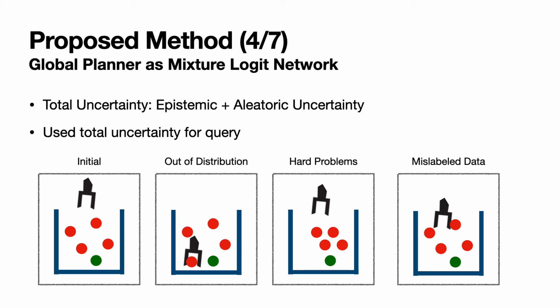Possible cases of high uncertainty are like in this figure. I made an example of 4. The first one is when the robot is at the initial state of training, and the others are out of distribution or hard problems, or for mislabeled datasets the uncertainty will go high.